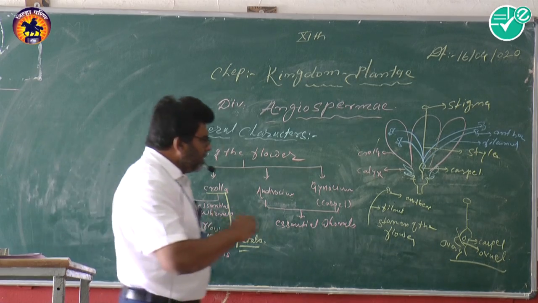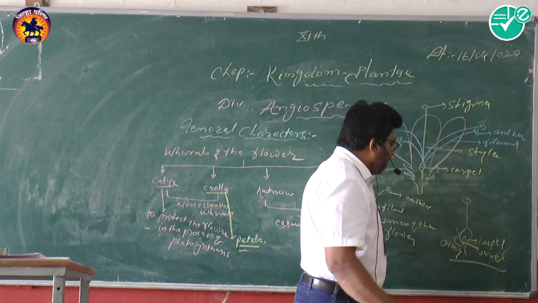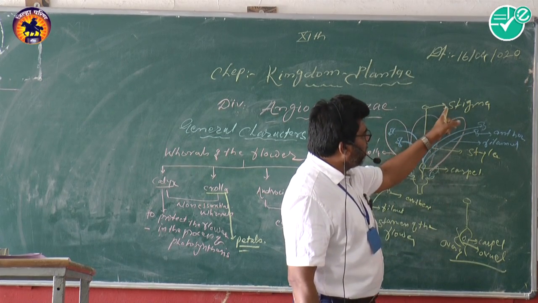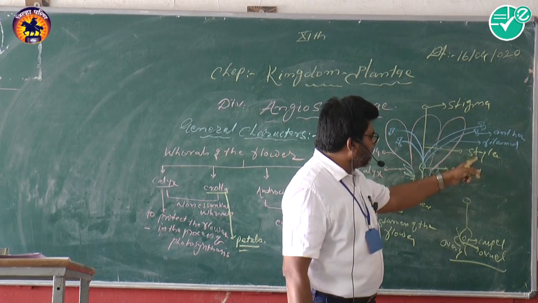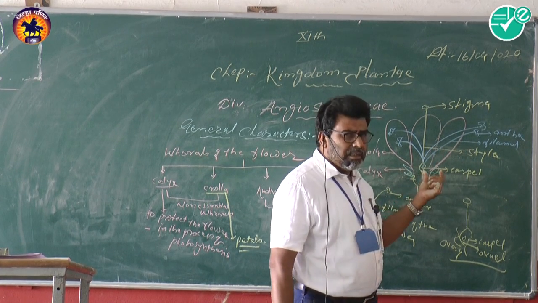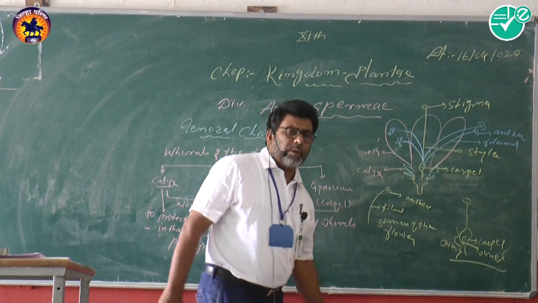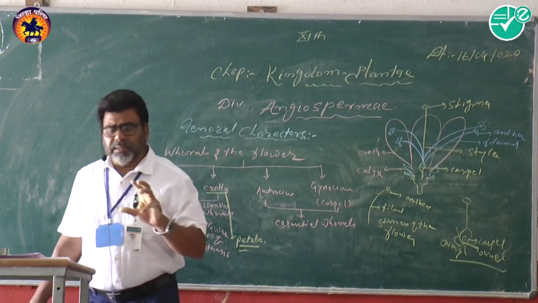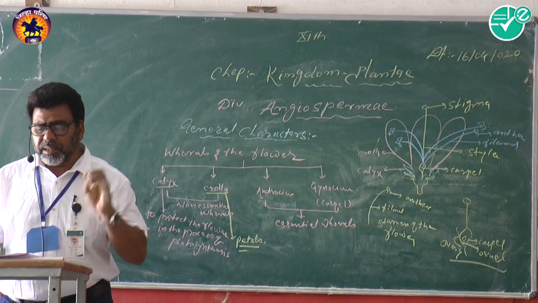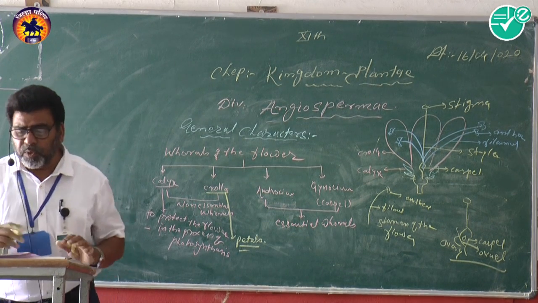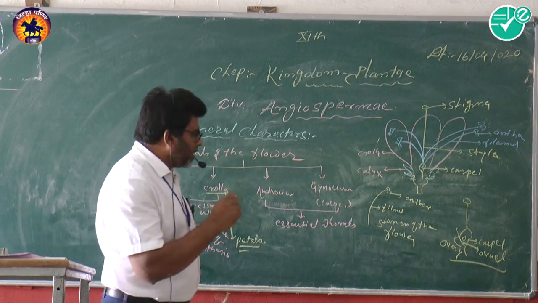Now see here, this is the gynoecium, the female reproductive part of the flower. In the gynoecium the upper part is called the stigma, and the filament-like part is called the style, and the last part is the ovary. So the gynoecium is made up of carpels, which produce the megaspores. Ovules are produced, and it is an essential whorl. In angiosperms pollination is indirect.